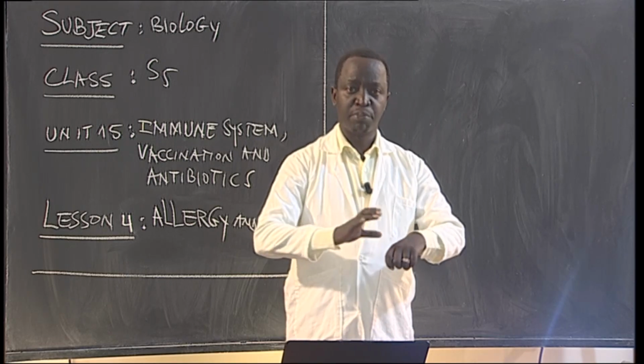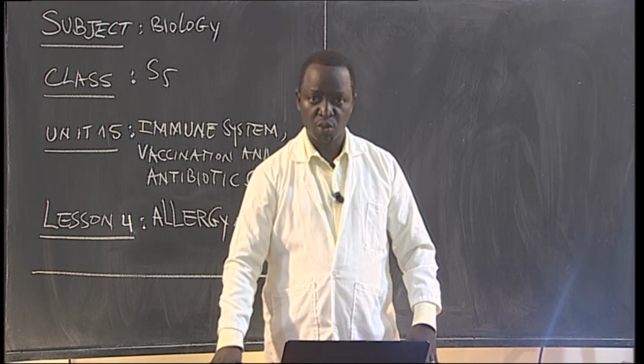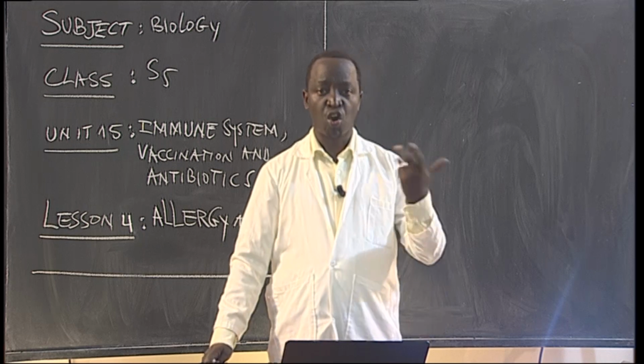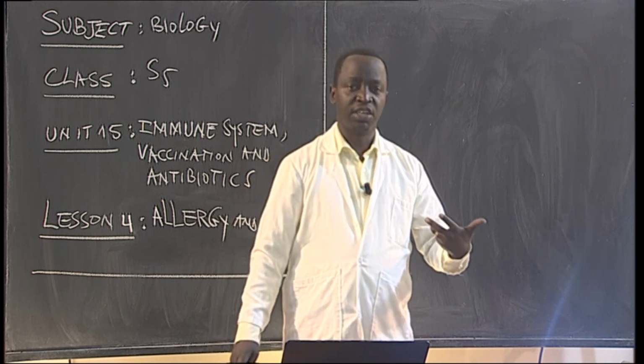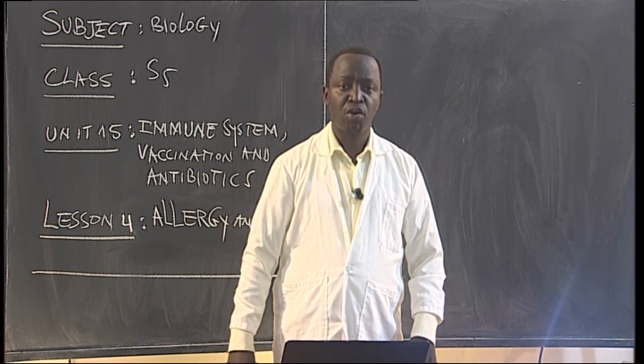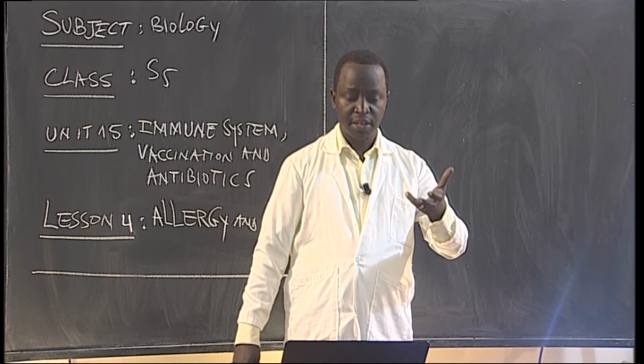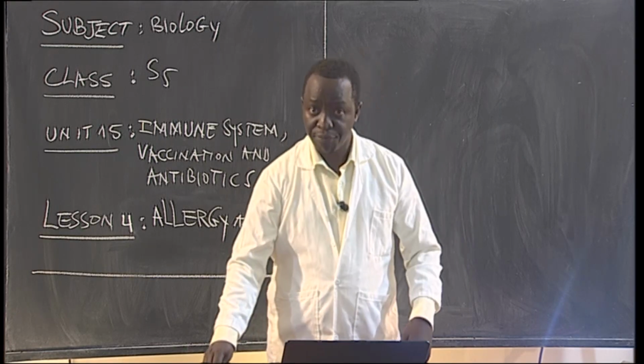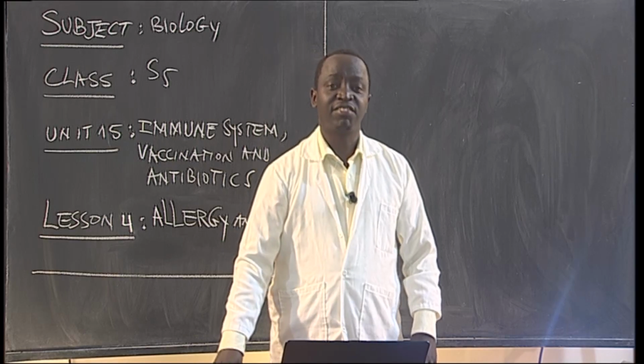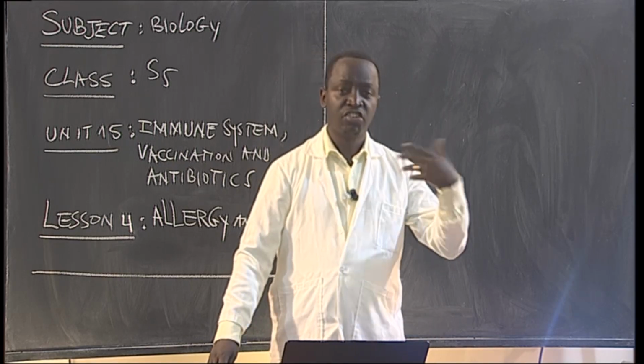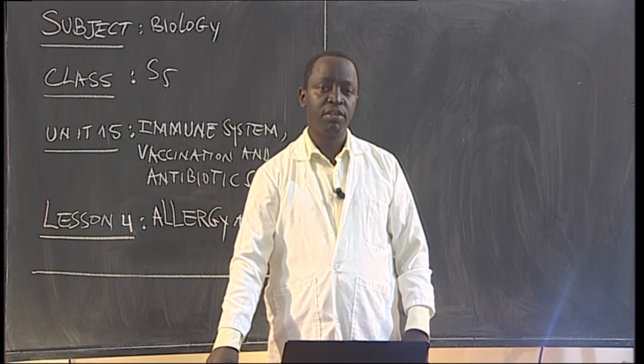You are going to have some rashes on the skin. That shows that the immunity has responded, and has taken the nutrients in your food as foreign material, as dangerous material that can harm our body.